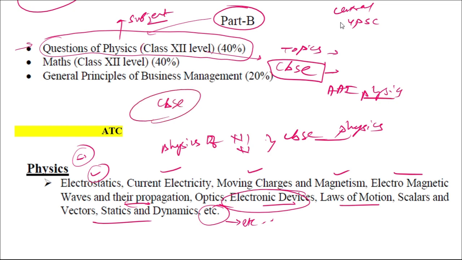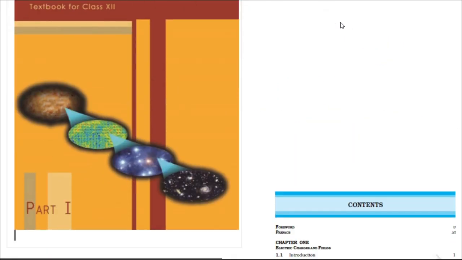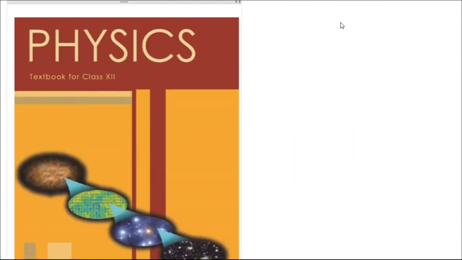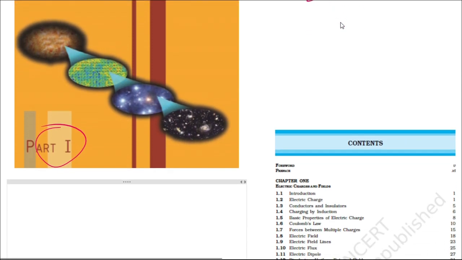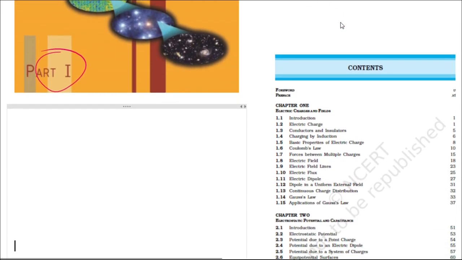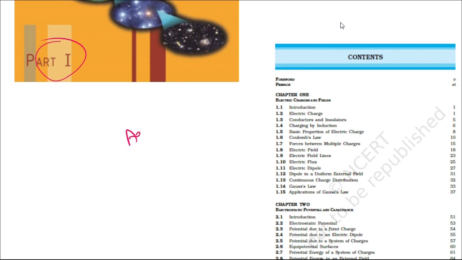So what exactly is the book? I'll be sharing the CBSE class 12 book of physics here. This is the cover of the physics class 12 book. It is divided into two parts. For part one, I'll be telling you what the contents are. All these contents are a part of the syllabus of the airport operations as well as the ATC physics subject. Starting with the first chapter, electric charges and fields.